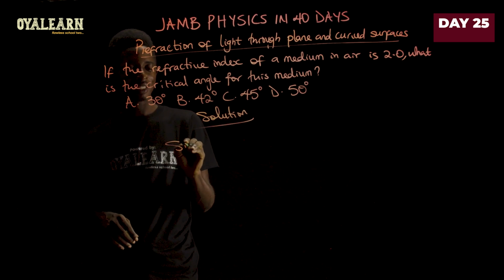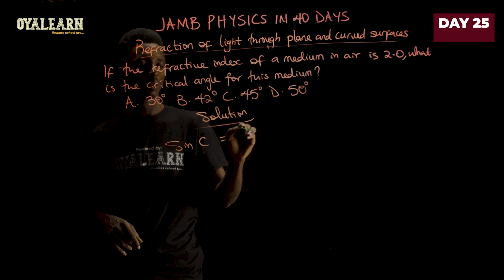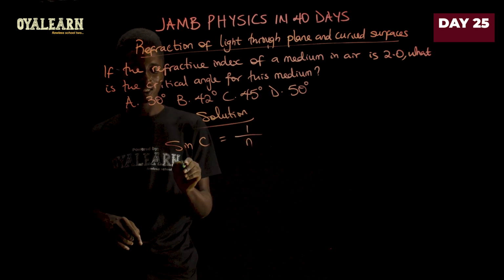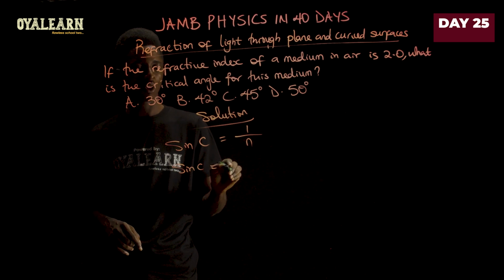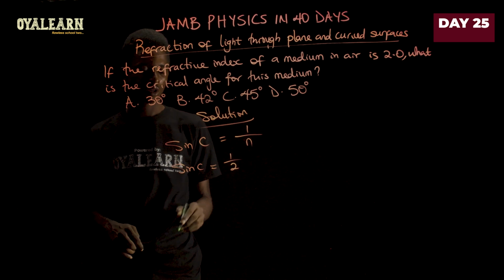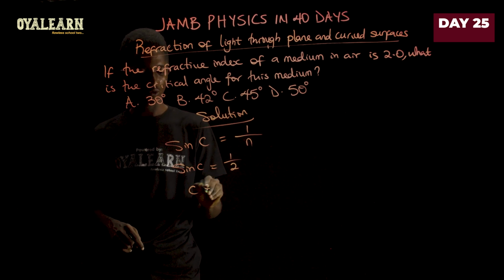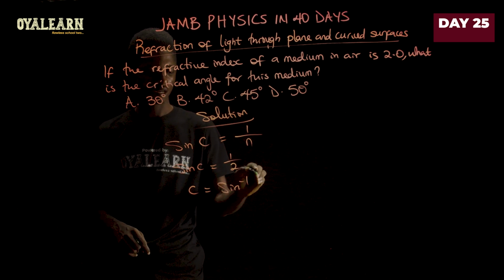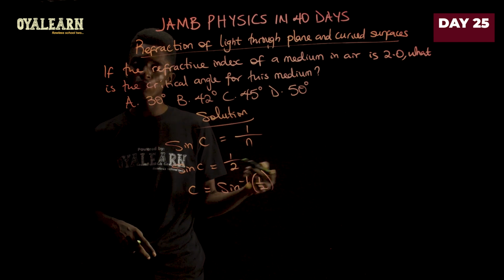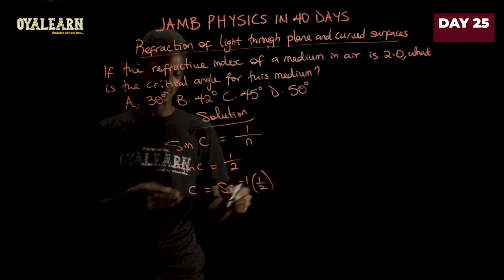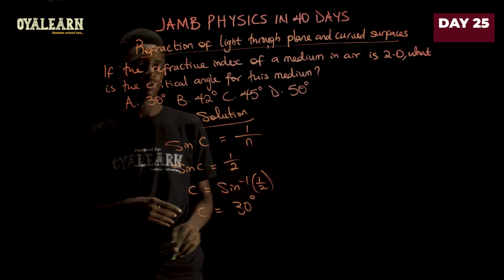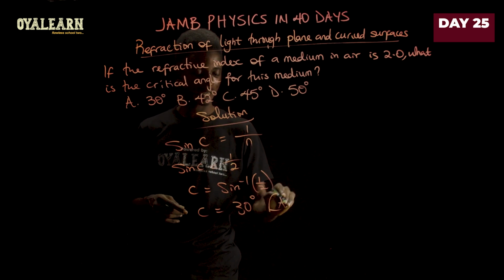The sine of the critical angle equals 1 over the refractive index. So sine C equals 1 over the refractive index, which is 2. So we can then say the critical angle equals sine inverse of 1 over 2. Now, what gives us 1 over 2? That is sine 30. So therefore the critical angle is 30 degrees. So the correct option here is A.